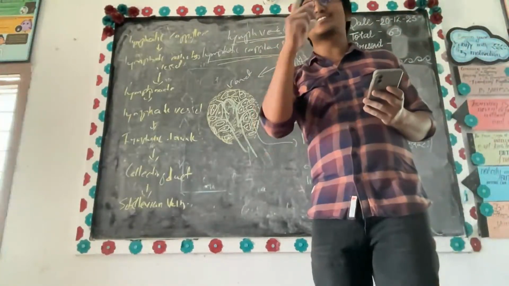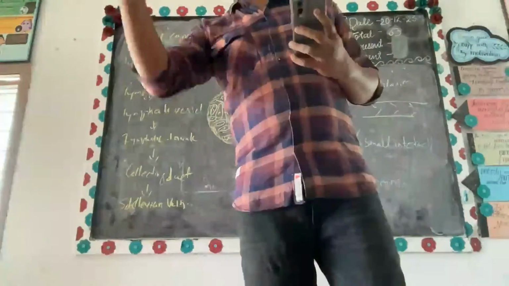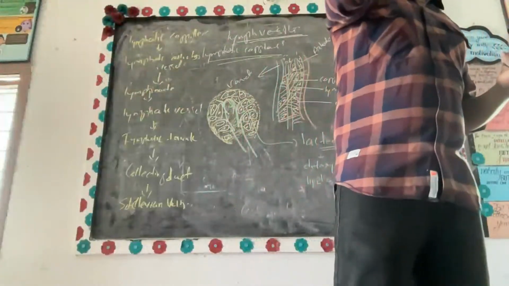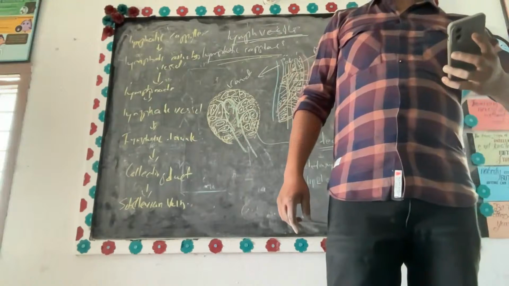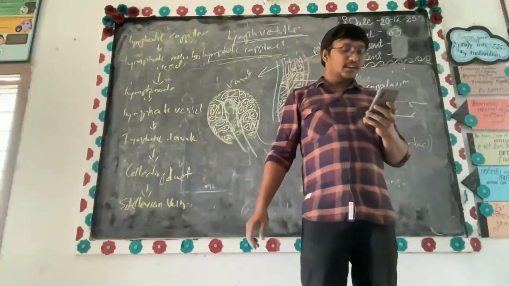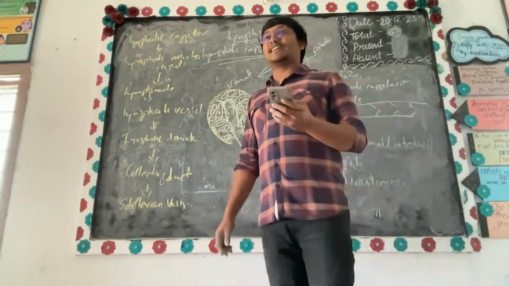Now what is the functional differentiation? Permeability. The permeability of a lymphatic vessel is higher than the permeability of a blood vessel. Am I clear? Yes or no? Next, interposed by lymph nodes at intervals.